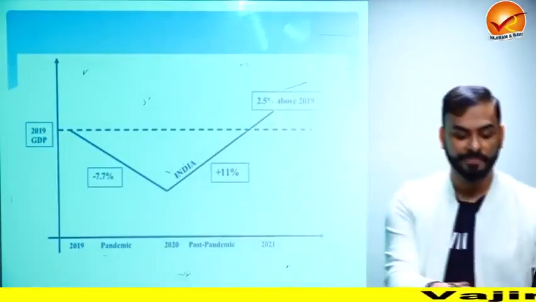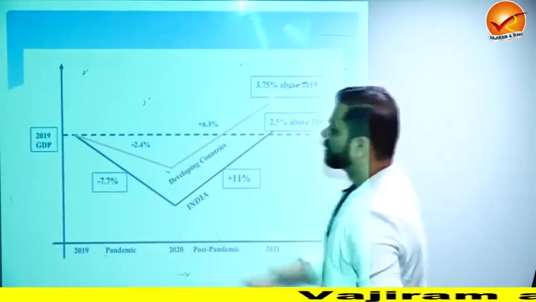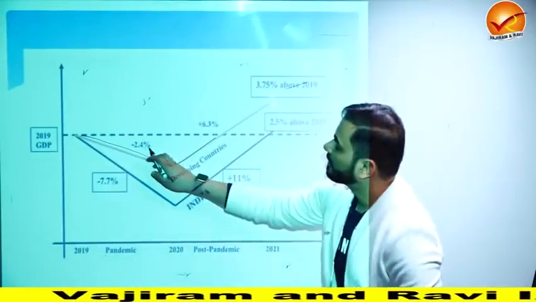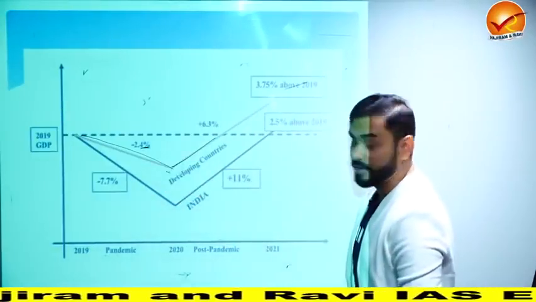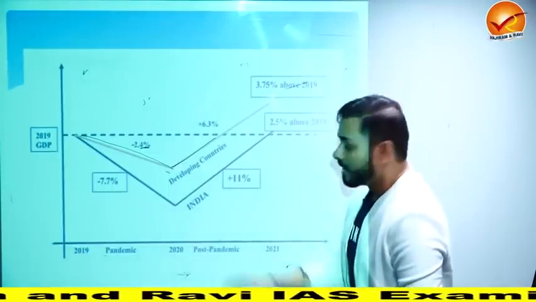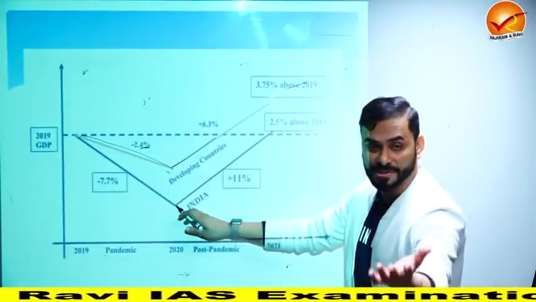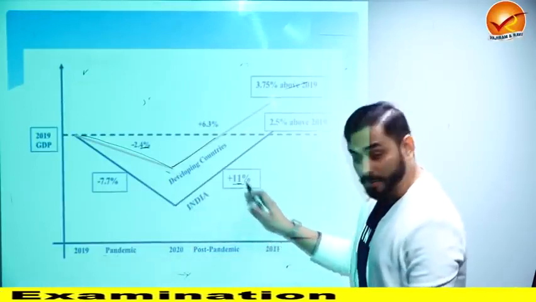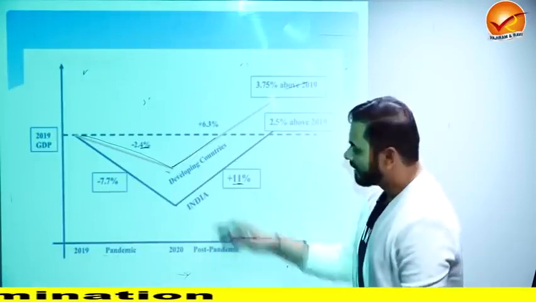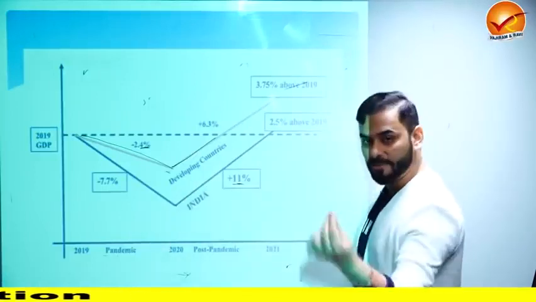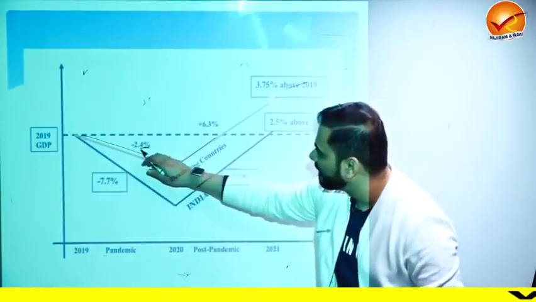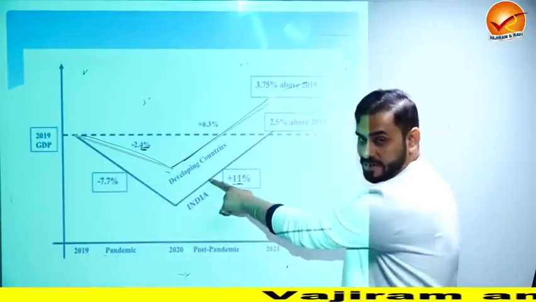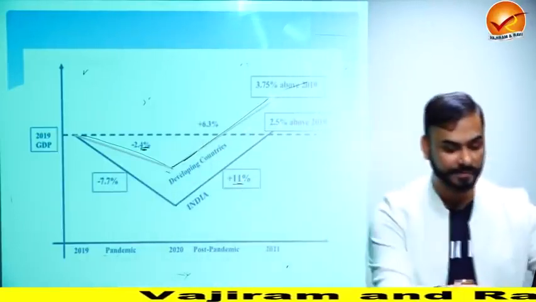That's the expectation. If you look at other developing countries, they also came crashing down, but their fall was only minus 2.4%. India was minus 7.7%. Since India fell much below, I told you, 0 rupees in your pocket. If somebody gives you 1 rupee, it looks big. So it is looking as if India is progressing very sharply, but the thing is, India fell very deep. Hence, even a small progress looks big. Other developing countries came down by only minus 2.4%, so their increase is like this. So this is for India, V shape, and this is for the rest of the developing economies.